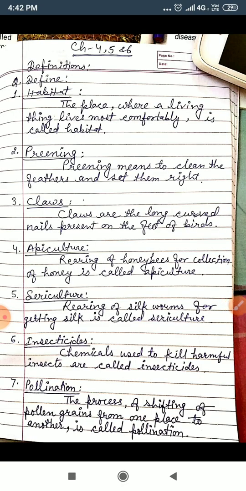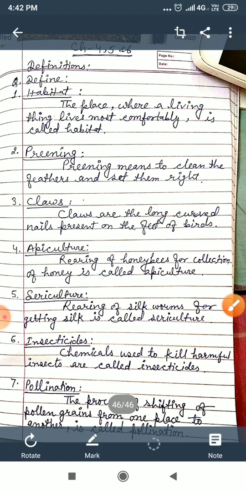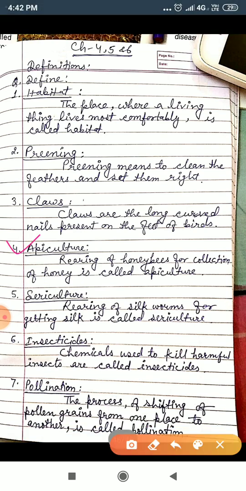Sorry for the disturbance. Now see, claws. Claws are the long curved nails present on the feet of birds. Okay. Now come to the next definition, and the next definition is apiculture.